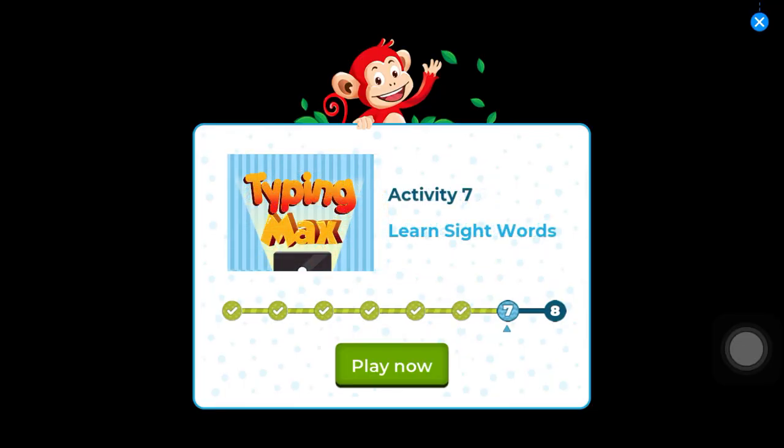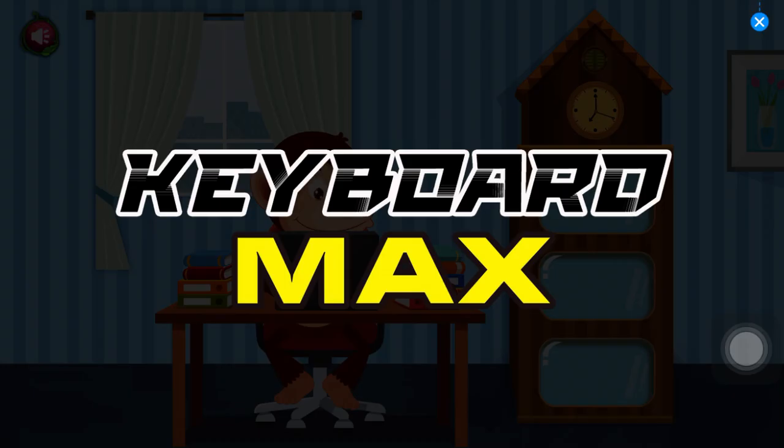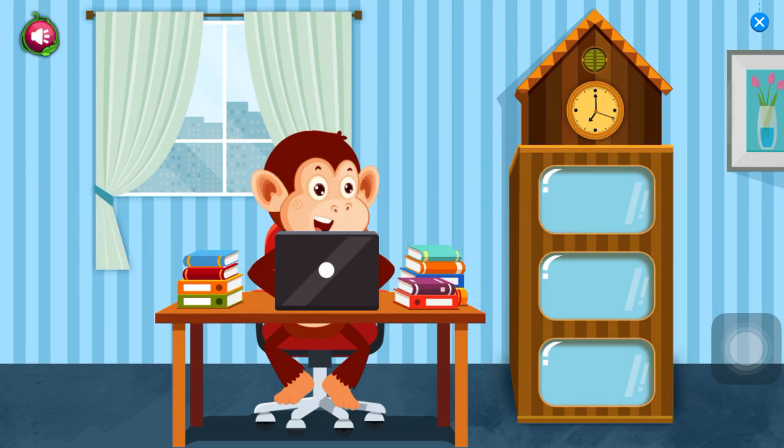Activity 7. Learn sight words. Keyboard Max. Hi, I am Max. I am learning to type. Do you know which word I am typing?